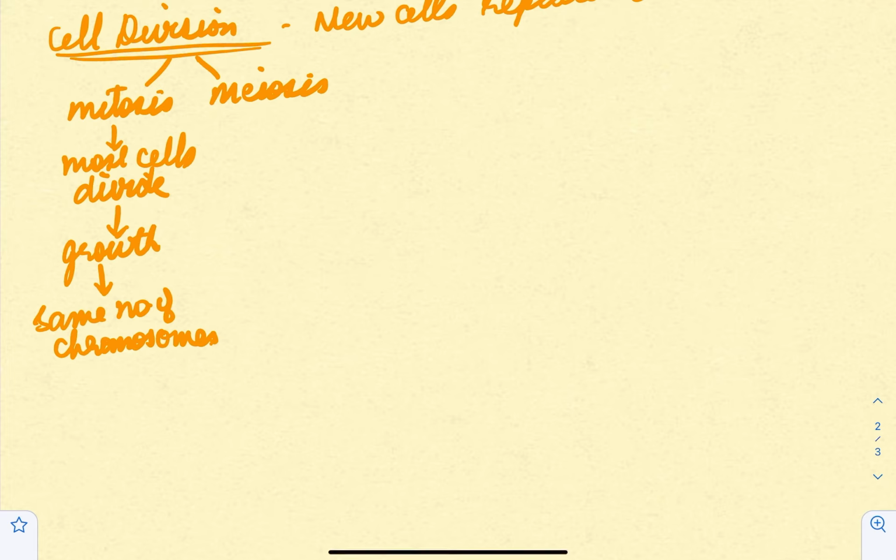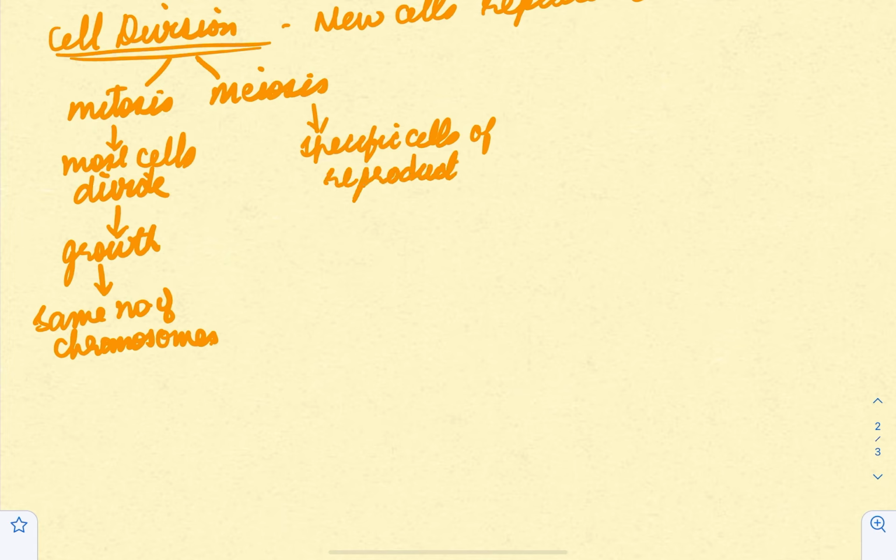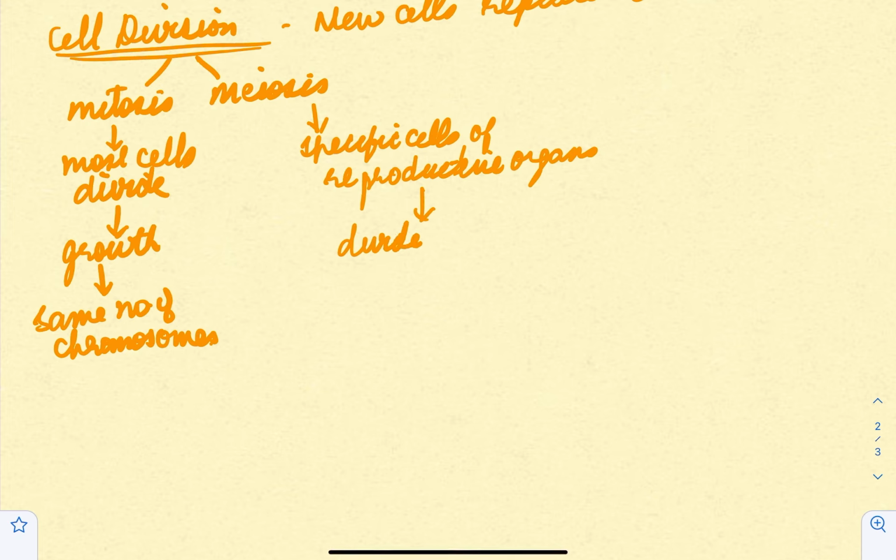Whereas if we talk about meiosis, here there are specific cells of reproduction. There are specific cells of reproductive organs, you can say, or tissues in animals and plants, and they all divide to form gametes, by meiosis, right?